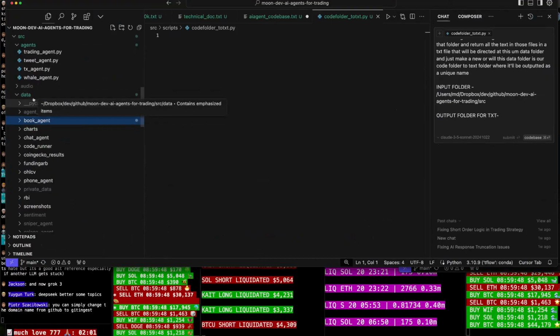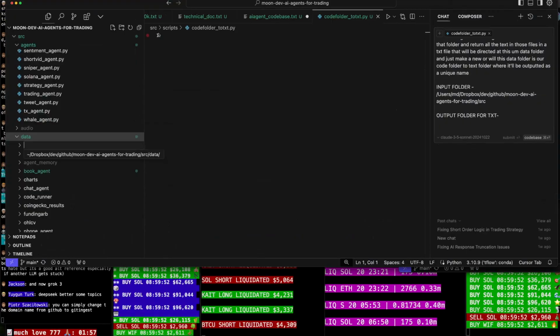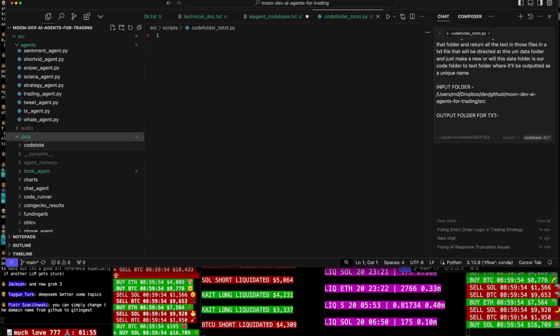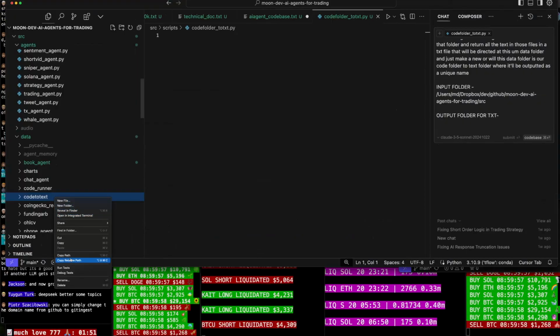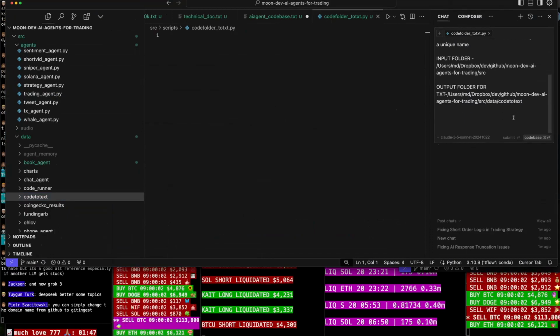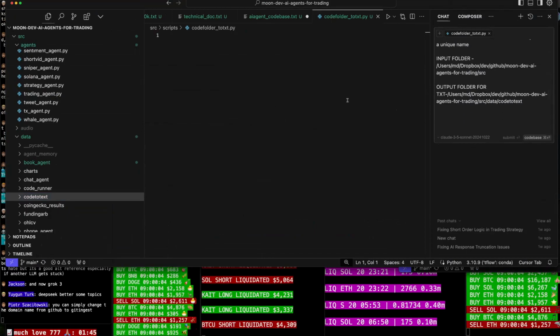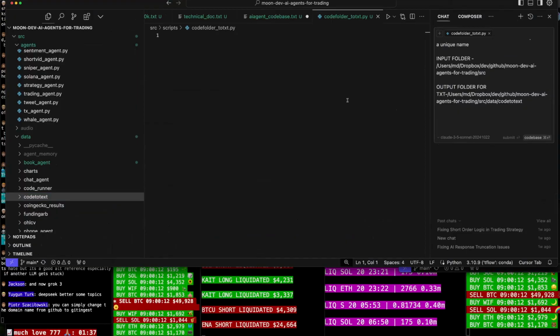Book agent, okay. Let's go data here. Code to text. Okay, code to text. Go ahead and say copy relative path, copy full path here. So you'll be taking all of the files inside of the input folder and essentially turning them into one txt file and putting it in the output folder. Any time I run this, it'll make a unique one.